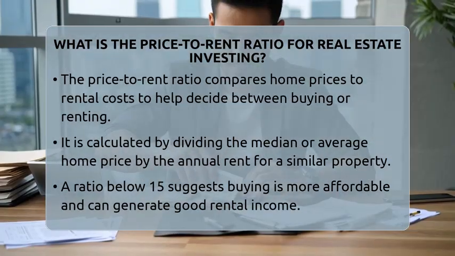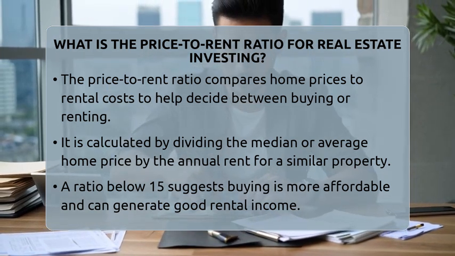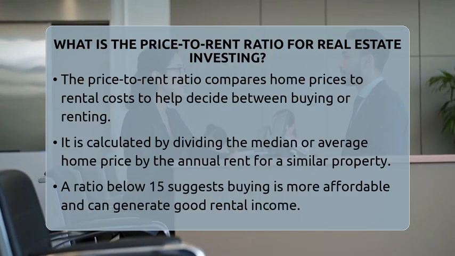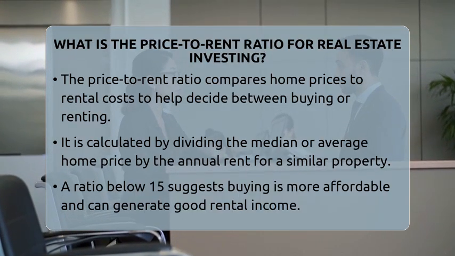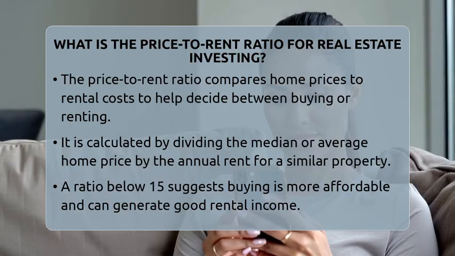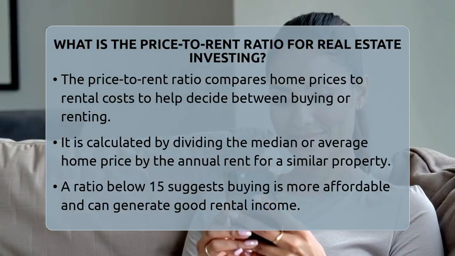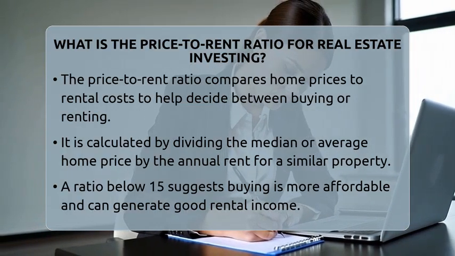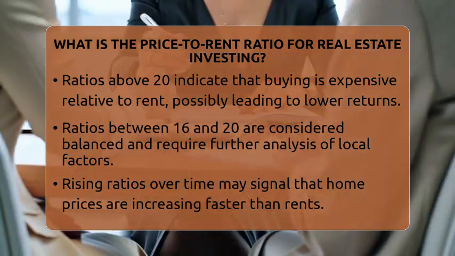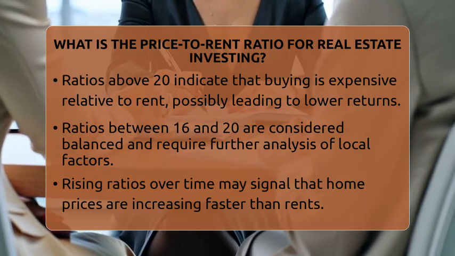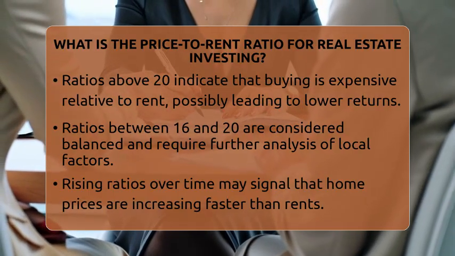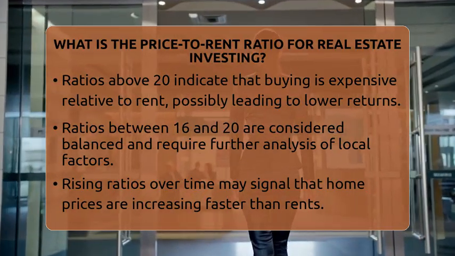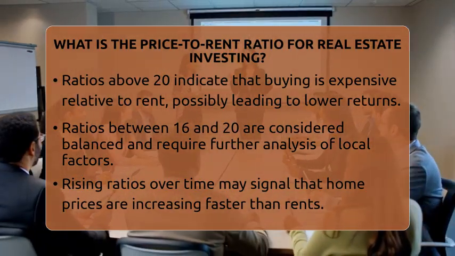Real estate investors use this ratio to see if a market is good for rental investments or if it might be better to wait. The formula is straightforward. You take the median or average home price in a market and divide it by the median or average annual rent for a similar property. For example, if a home costs $300,000 and the yearly rent is $18,000, the ratio would be 16.7. That means it costs about 16.7 times the annual rent to buy that home.